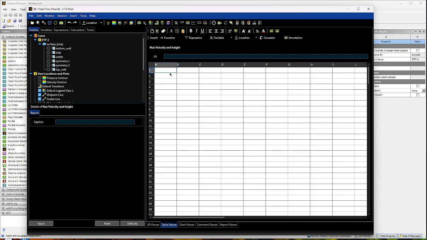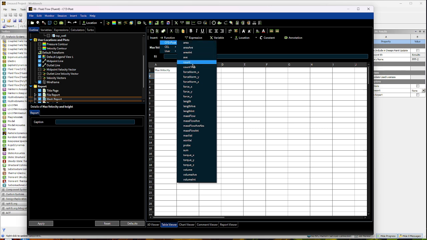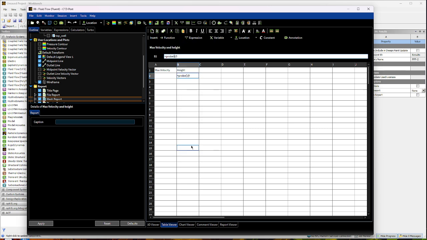You don't really have to name it, but so we're going to do here max velocity. We're going to do height like this. So for height, we're going to go to function, CFD post. Then we're going to do probe. Then we're going to do y.